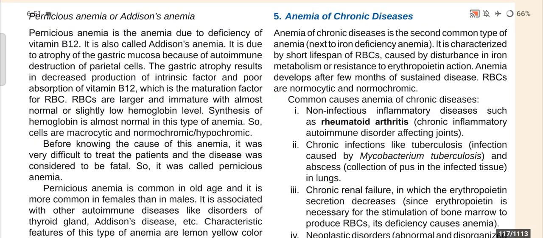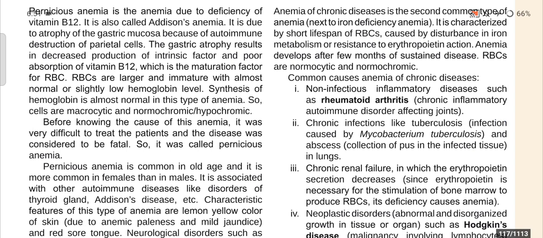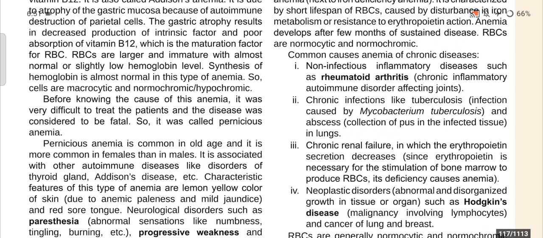Now, common causes of anemia of chronic disease. First of all, non-infectious inflammatory disease such as rheumatoid arthritis, which is a chronic inflammatory autoimmune disorder which affects the joints. Then chronic infection like tuberculosis, which is the infection caused by Mycobacterium tuberculosis, and abscesses, a collection of pus in the infected tissue, in the lungs.